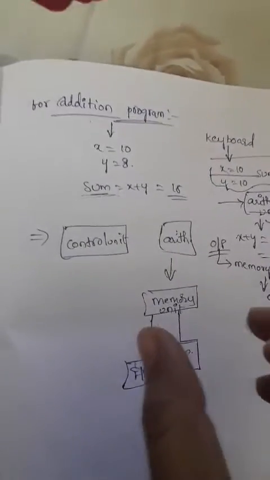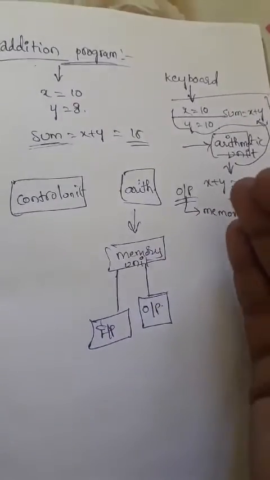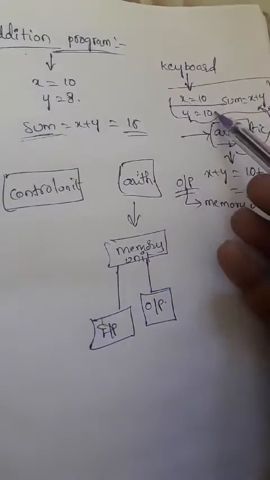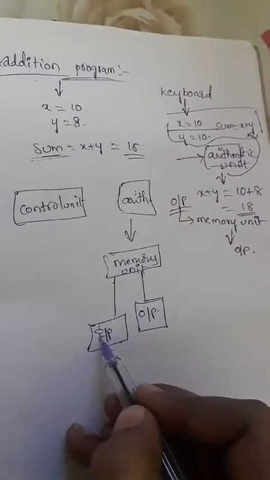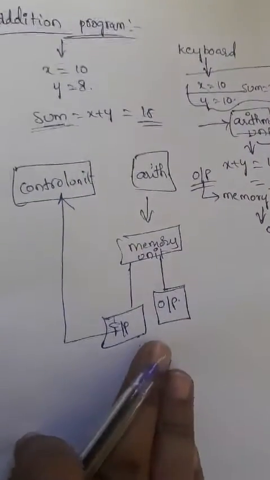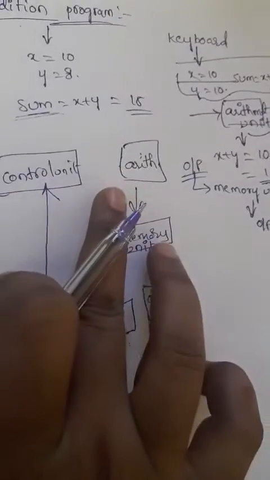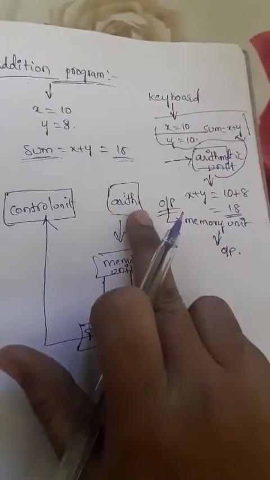If you want to send some information through the keyboard, the input device understands it and gives that information to the related unit. Once the input is given, it goes to the control unit first of all. Then the control unit can understand this may be an addition program, so x plus y is given to the arithmetic unit.